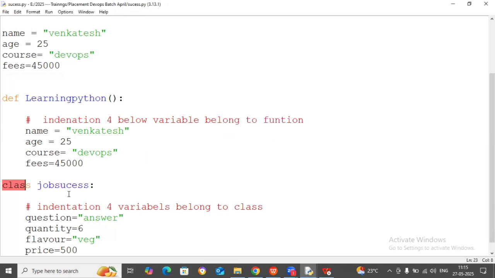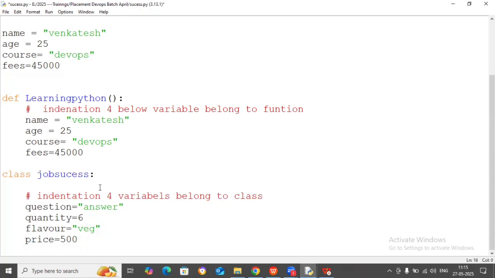Only one error is there: unexpected indentation. Why is the indentation error also coming? I'll tell you. One second. Now it should work. Wait. Unexpected indentation. Is the class inside the function? No, not inside. It is outside. Def and this are aligned here. Okay.